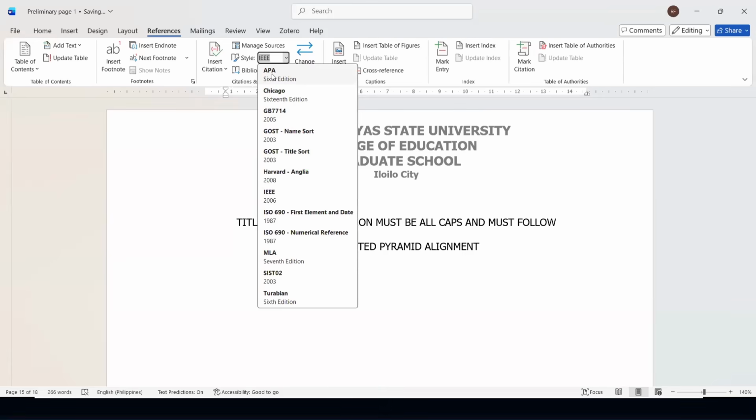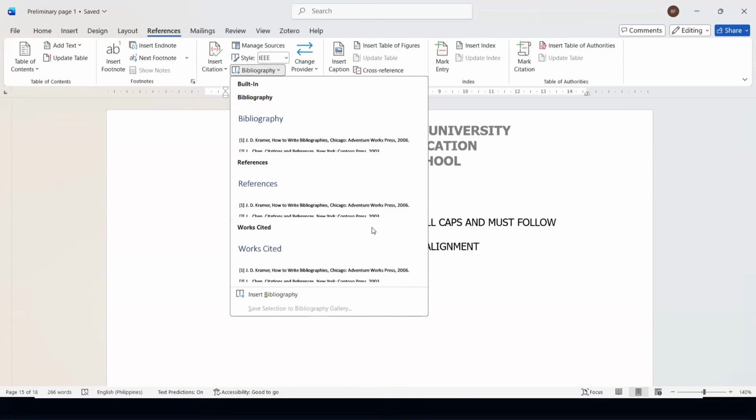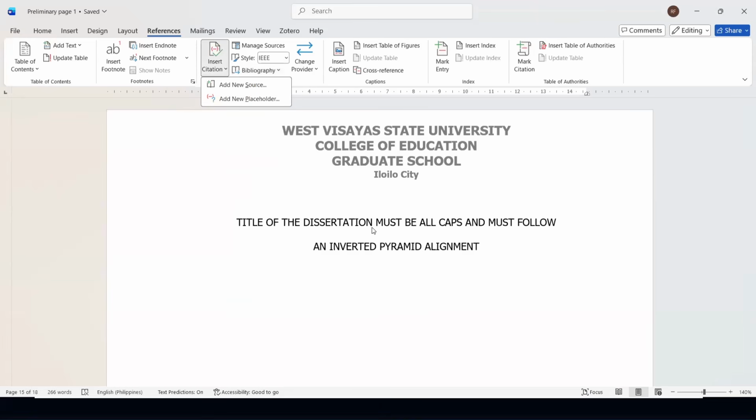Currently, my Word app is using the 6th edition because you can actually insert bibliography, insert citation, and eventually create the list of references automatically. Once you use this feature in inserting citation, and then you create the bibliography, immediately only those authors or sources that have been included in your text will be included in your bibliography.